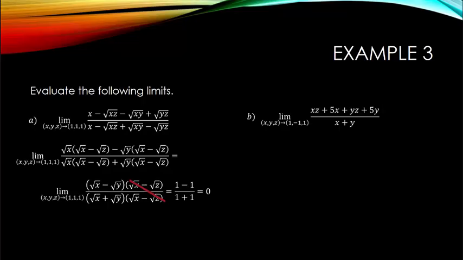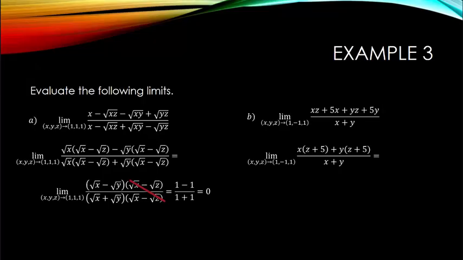In the second limit, I'm also going to use factoring by grouping, but this time I only need to use it in the numerator. I get the limit as xyz approaches the point (1, -1, 1) of the quantity x times z plus 5 plus y times z plus 5, over x plus y.